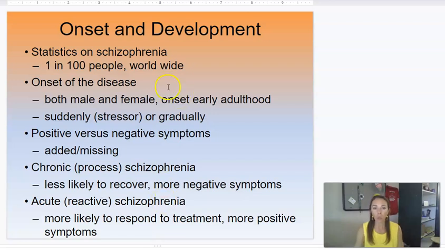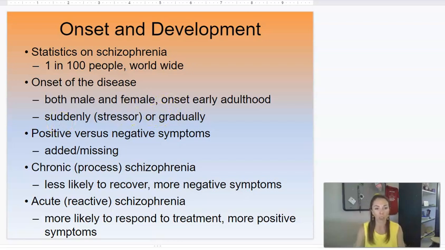So what did I skip here? We already went over positive versus negative, added versus missing, and then chronic versus acute schizophrenia. So we've gone through the symptoms, the categories, and some of the stats. Now let's look at some of the causes.